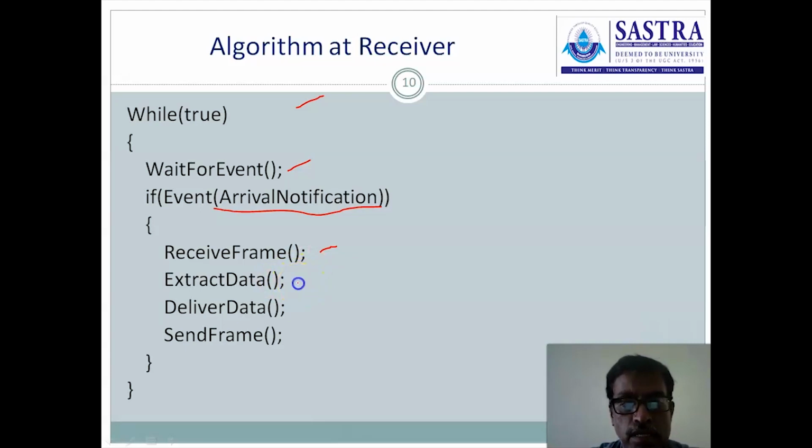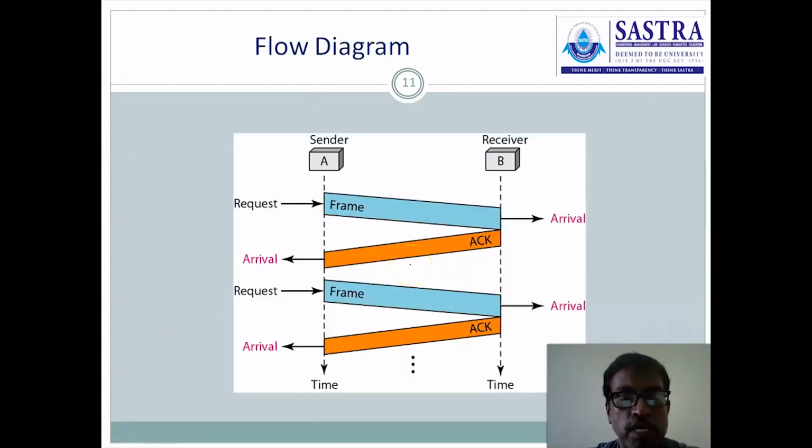and extracts the data from the frame by executing the extract data procedure, and then the extracted data is delivered to the network layer by using deliver data, and then again we are having send frame. This is not a data frame. After receiving the data frame correctly, the receiver sends an acknowledgement frame. So again it calls the send frame procedure to send the acknowledgement to the sender. This is happening at the receiver. This algorithm will be executed at the receiver in the stop and wait protocol.